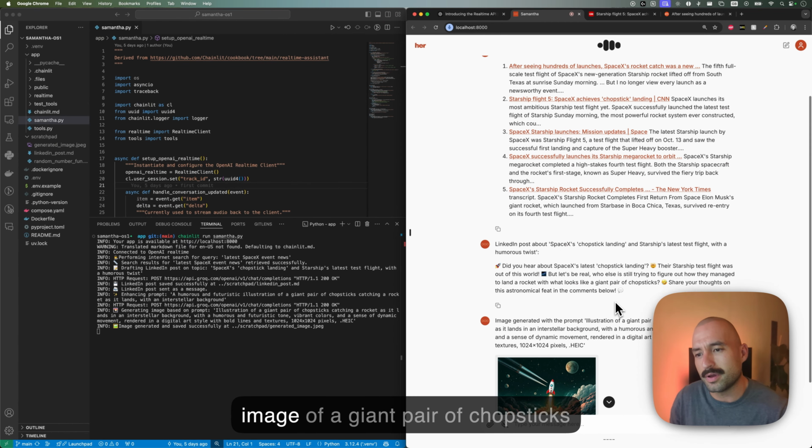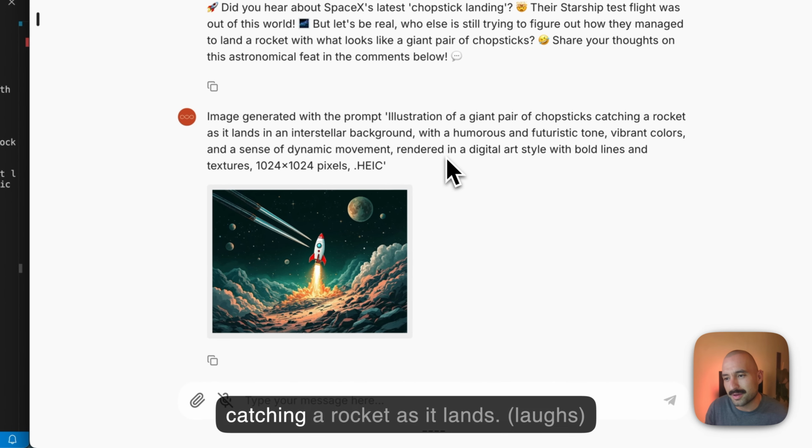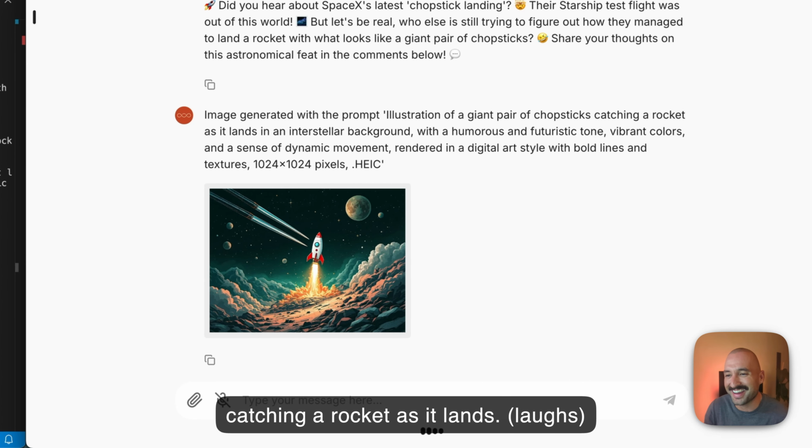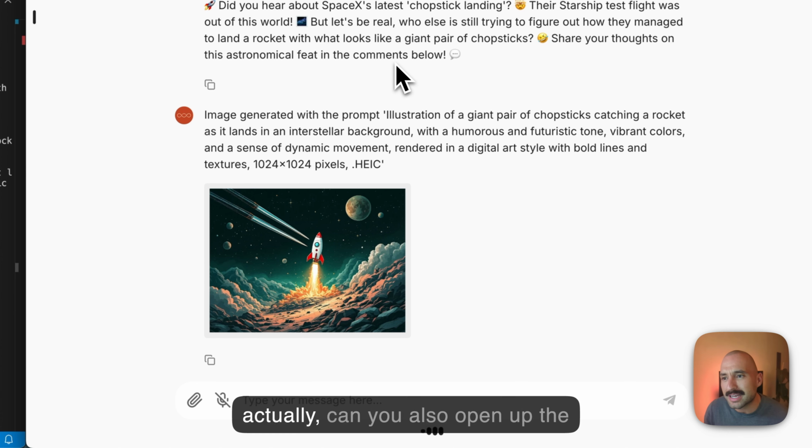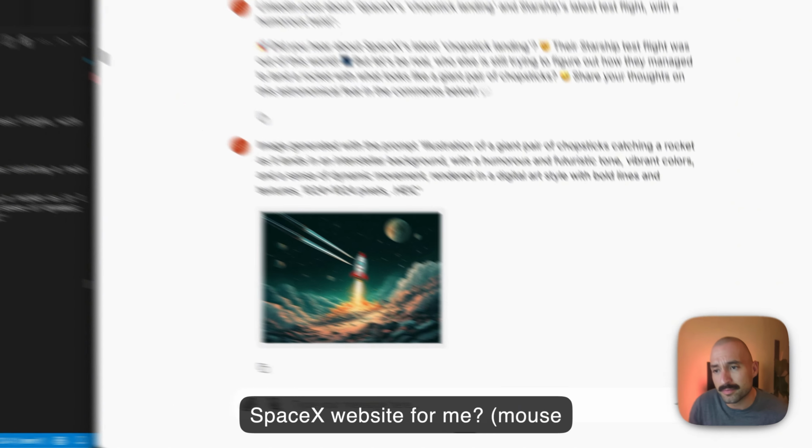I've generated an image of a giant pair of chopsticks catching a rocket as it lands, set against a beautiful... Oh, this is really good. This is really good. I'll go ahead and just prepare that LinkedIn post. But actually, can you also open up the SpaceX website for me?